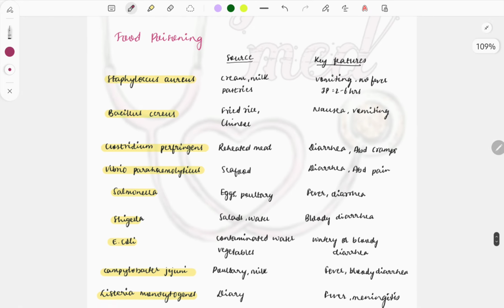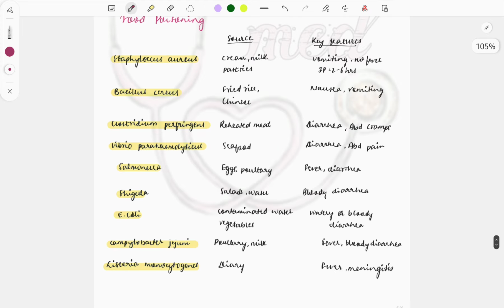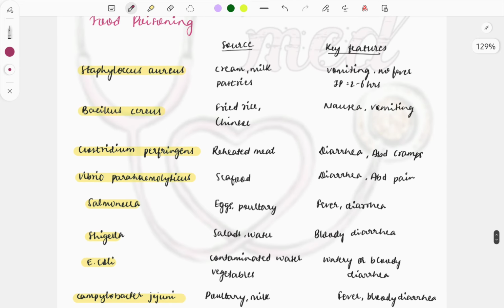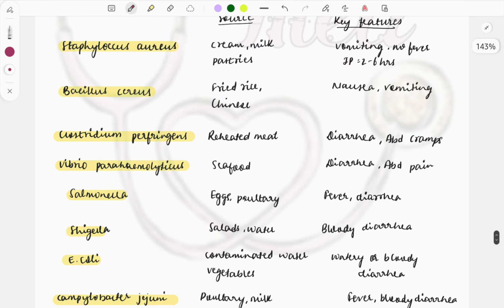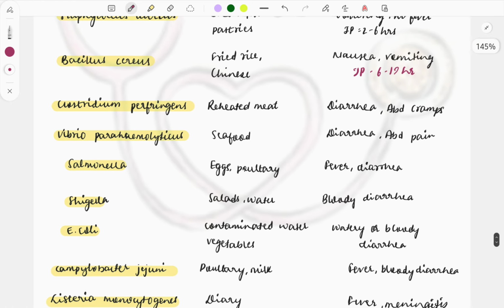Okay, so see here three buzzwords, and Staph aureus is the answer. So these are the various other hints given to identify which kind of poisoning it is. In Staph aureus, the source is cream, milk, and pastries, and these are the clinical features: vomiting, no fever, and the short incubation period. Bacillus cereus is associated with fried rice and Chinese food, and the incubation period is usually 6 to 8 hours, 8 to 10, something like this. It will be seen after 6 hours. Then Clostridium perfringens, reheated or uncooked meat or raw meat, and diarrhea and abdominal cramps are the clinical features.